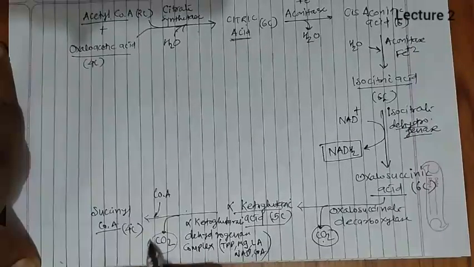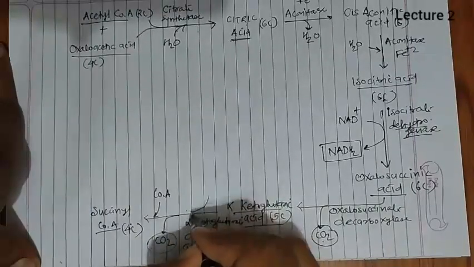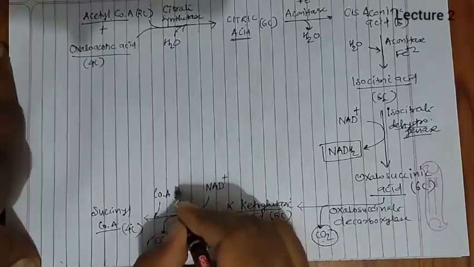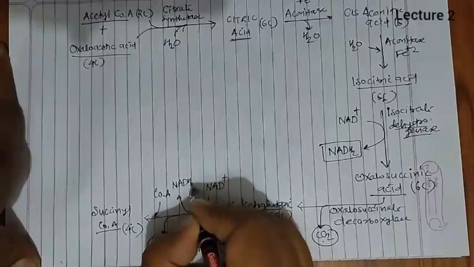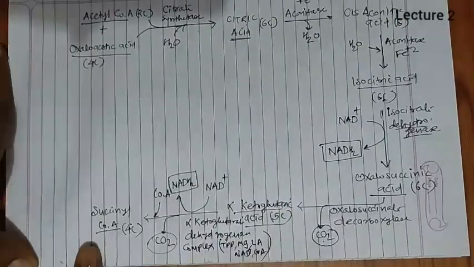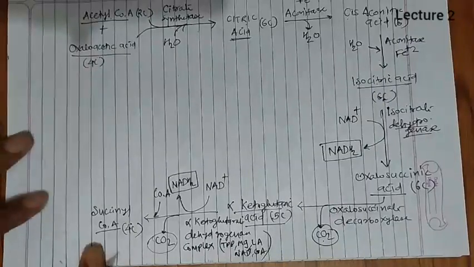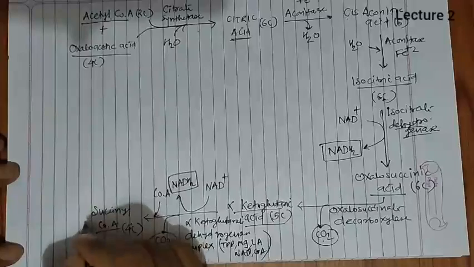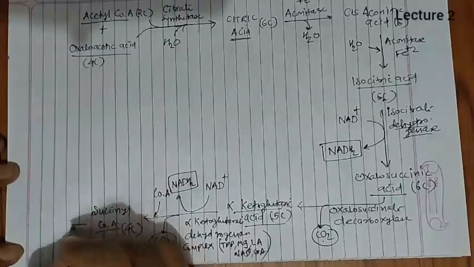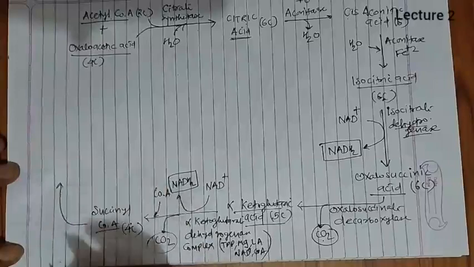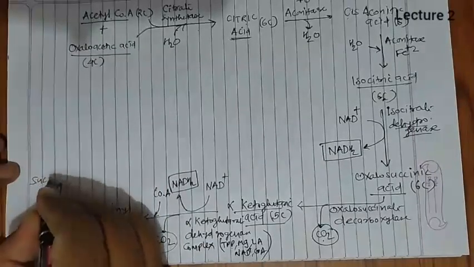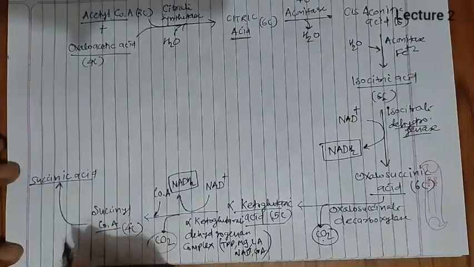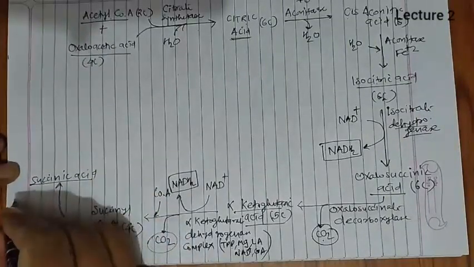We see decarboxylation here, and dehydrogenation has also occurred, and in dehydrogenation NAD+ receives the H+ and converts into NADH2, and succinyl coenzyme A is obtained. Now this succinyl coenzyme A converts into succinic acid by the use of the enzyme succinate thiokinase.